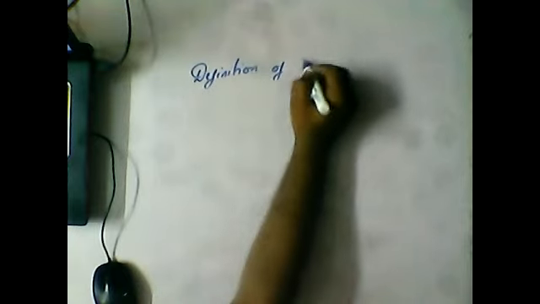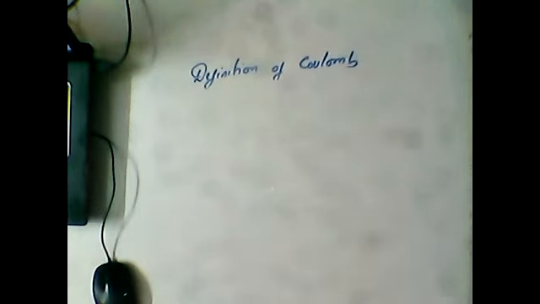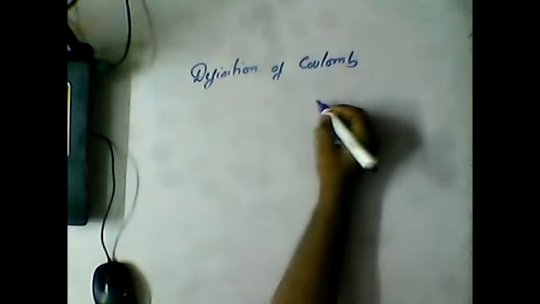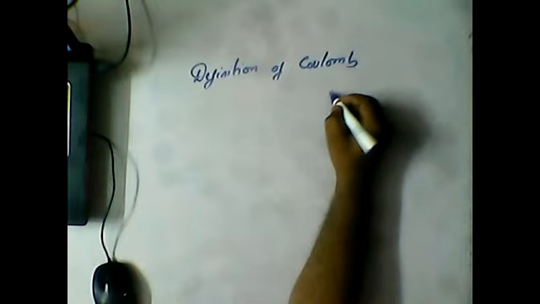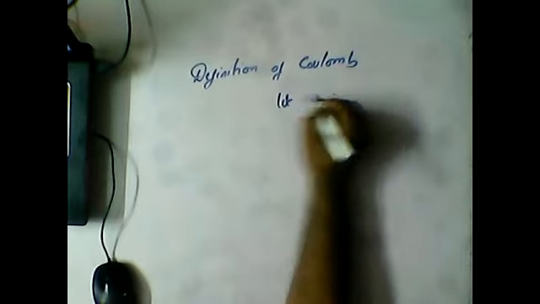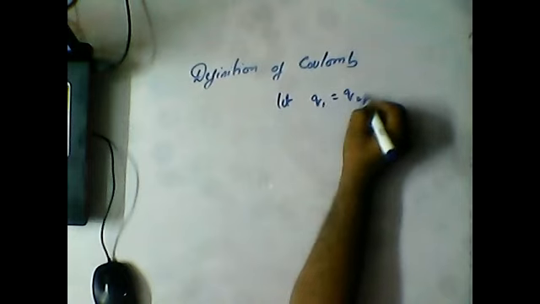Now, definition of Coulomb. Sir, we already discussed the definition of Coulomb, that it is 6.25 into 10 power 18 electrons. But why are we discussing it? See, here we are discussing with respect to Coulomb's law. For example, think that Q1 is equal to Q2 is equal to 1 coulomb.